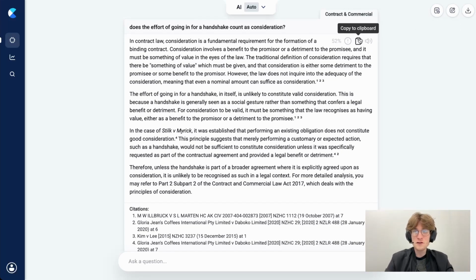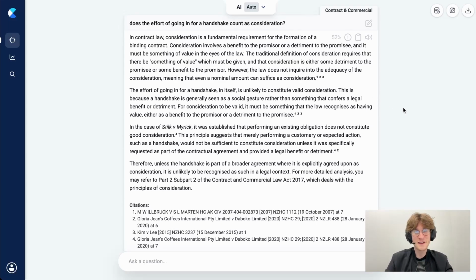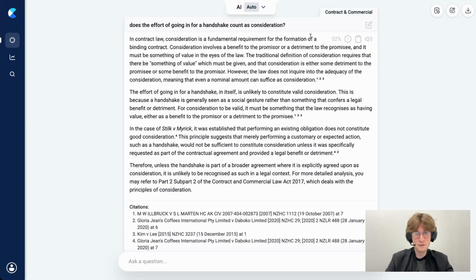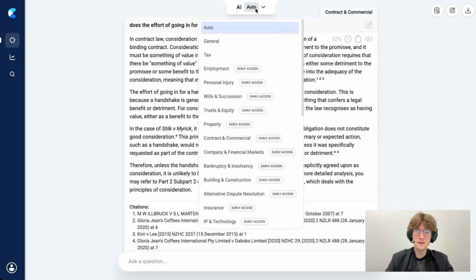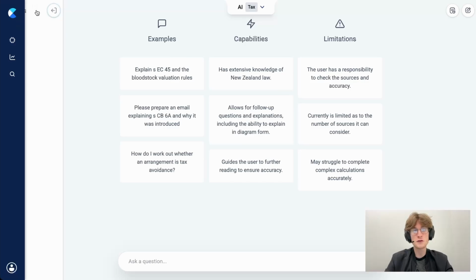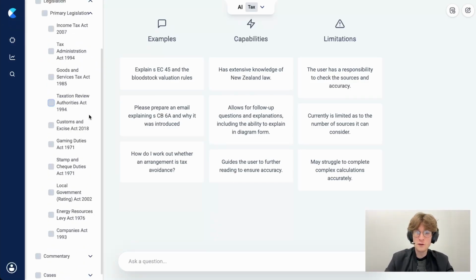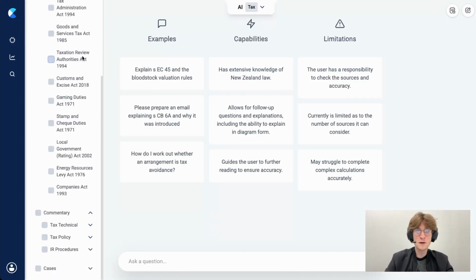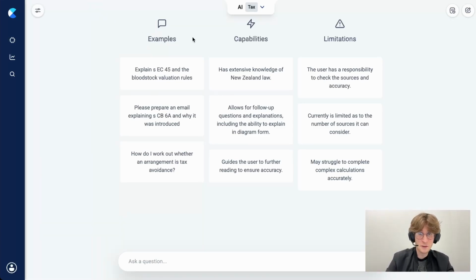However, if you're interested in asking questions that are in legal areas that I didn't cover during this little demo, I suggest booking your own free personal demo, which you can do on our website, lawcyborg.com. You'll also be able to test out any of the features on our platform, including some that I haven't covered. For example, there's some really advanced stuff that you can do in terms of making it only look at certain sources to give you any specific answer. So if you're interested in asking your own questions and seeing how it handles them, or in seeing any more to do with our feature set or any of the content I've talked about today, I highly recommend booking your own free personal demo on our website. It's the best way to actually test it out for yourself.